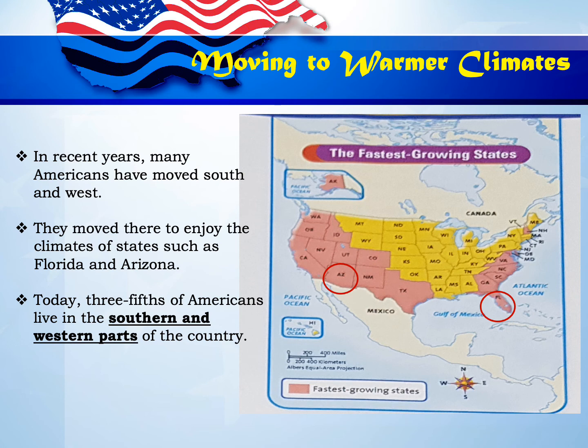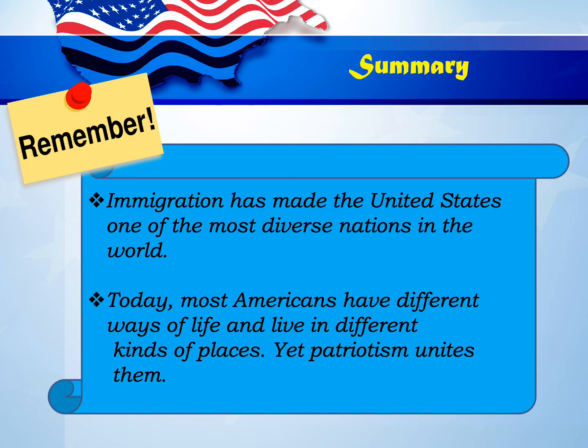All right, so let's wrap up the lesson before we end. Immigration has made the United States one of the most diverse nations in the world. Today, most Americans have different ways of life and live in different kinds of places. Yet patriotism unites them.